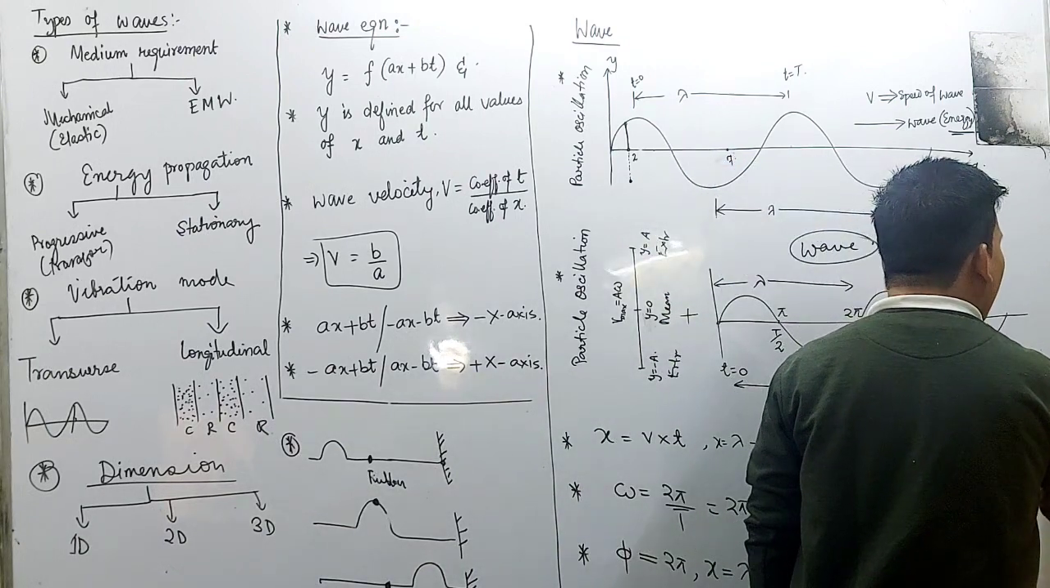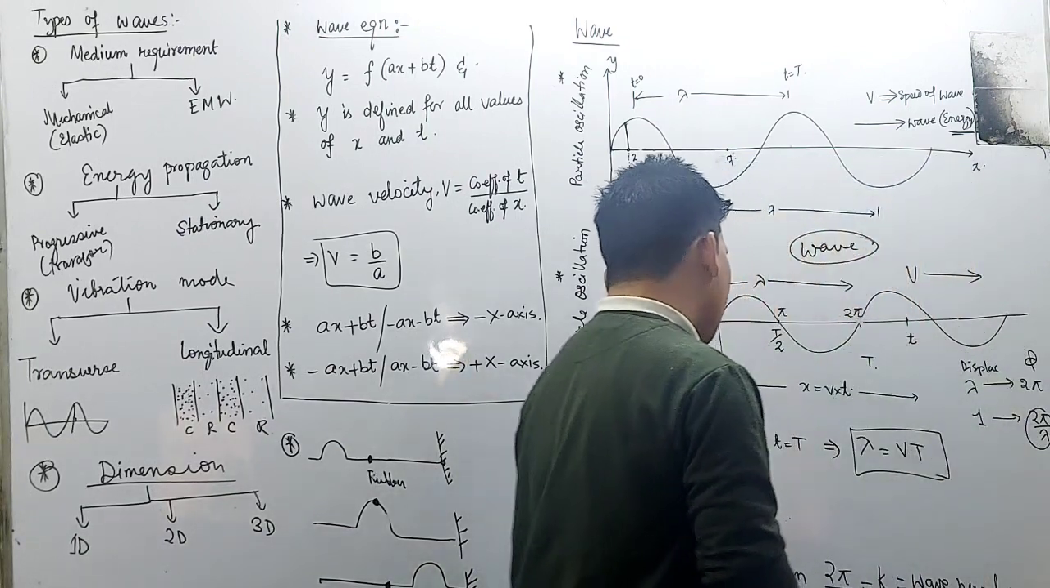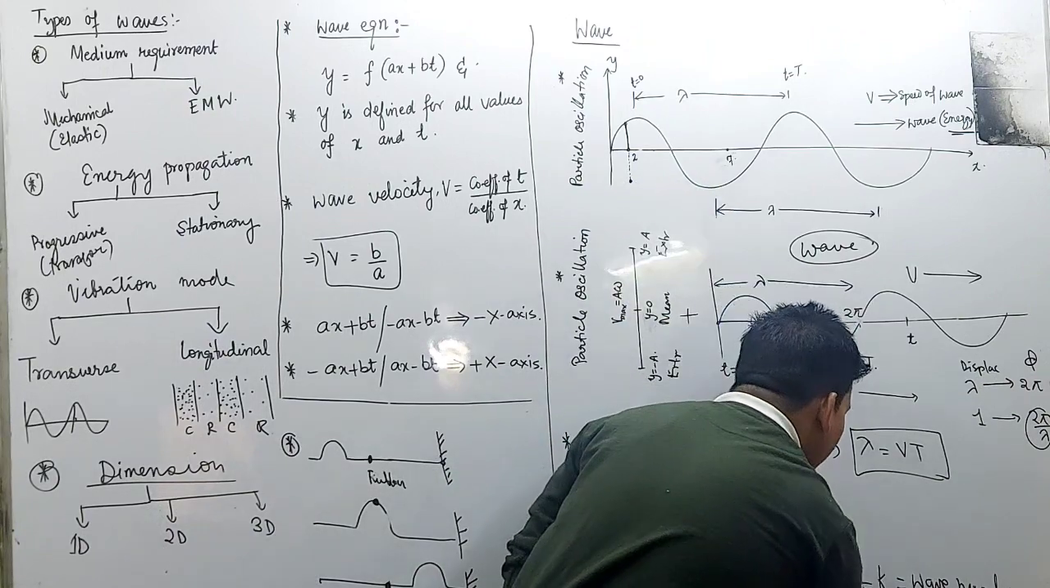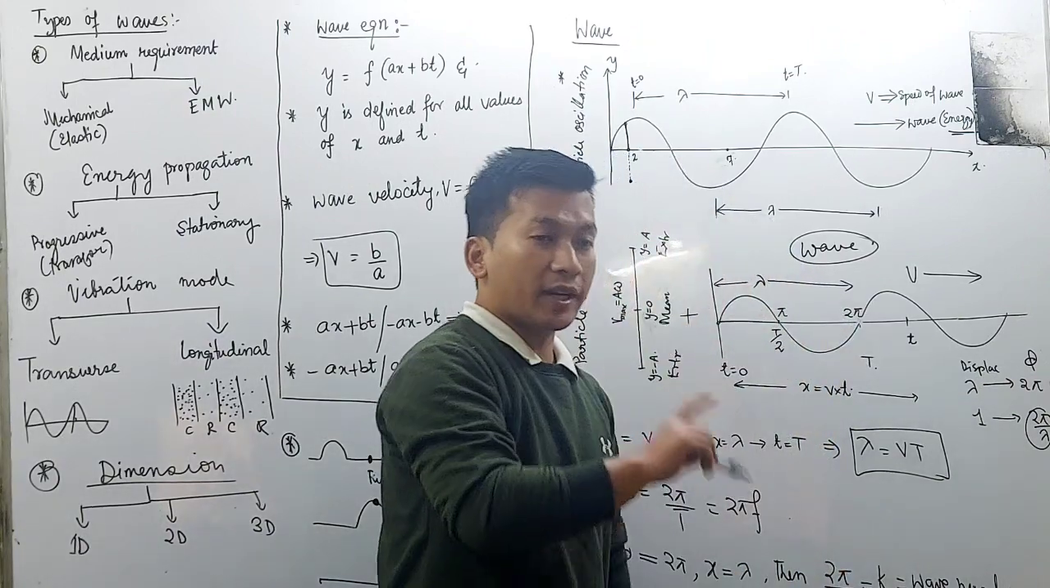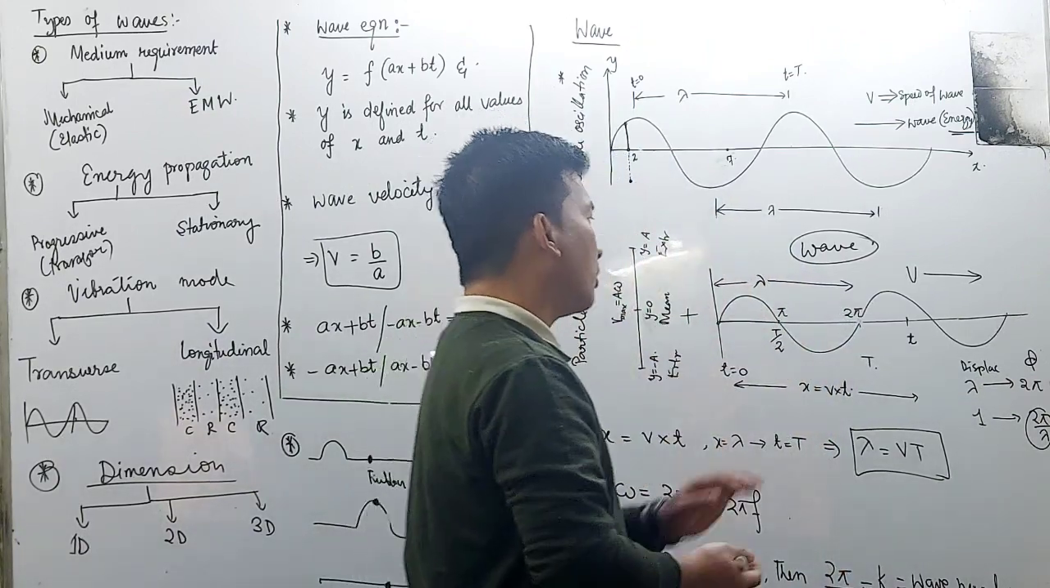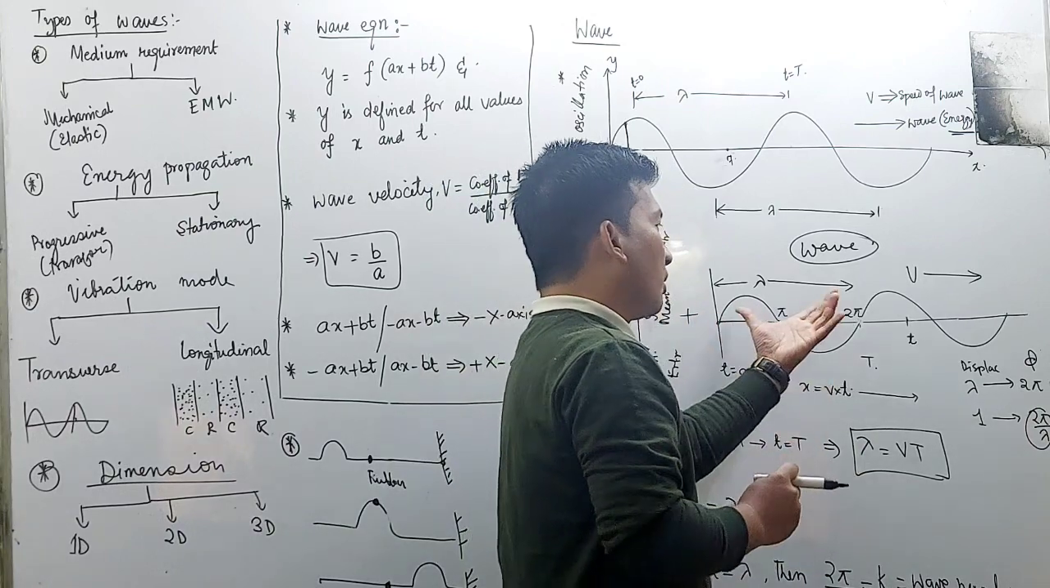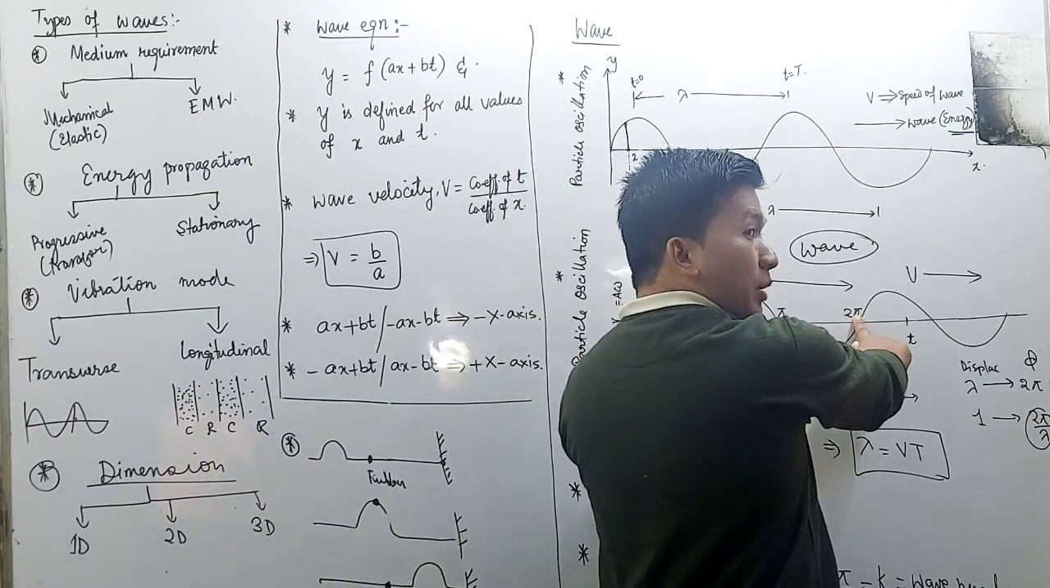This is known as k, the wave number, for one wave.